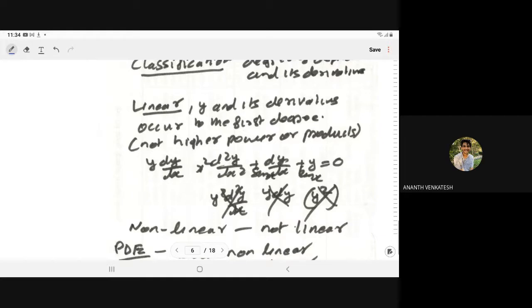This means we must have y to power 1, d2y by dx2 to power 1, dy by dx to power 1, everywhere power 1 for y and its derivatives.